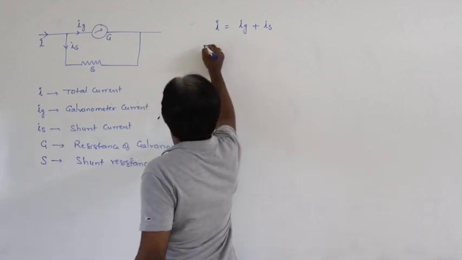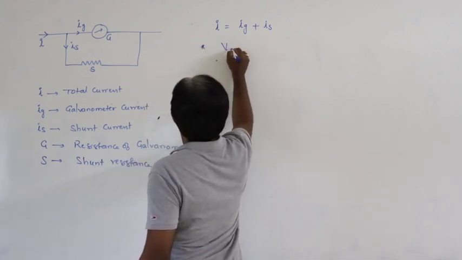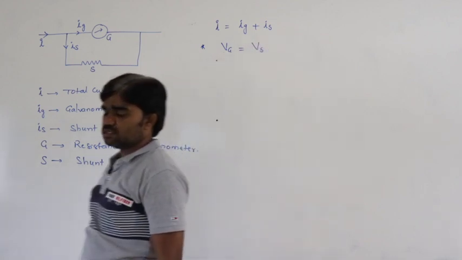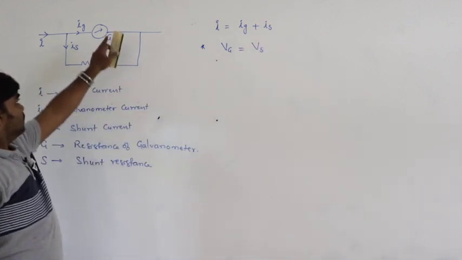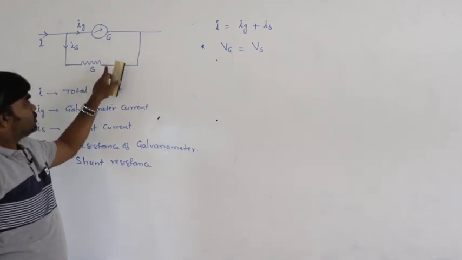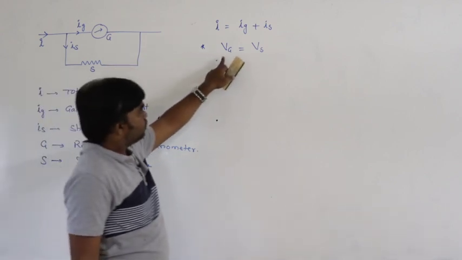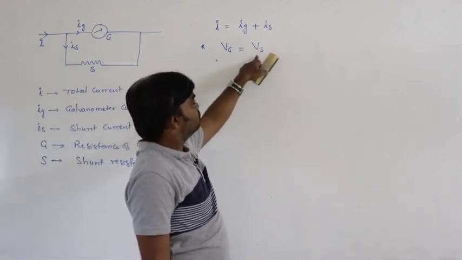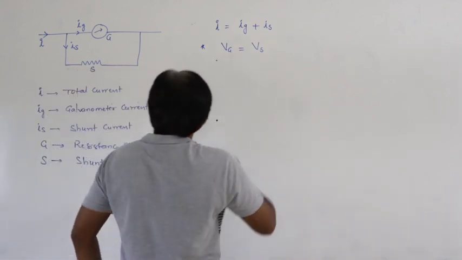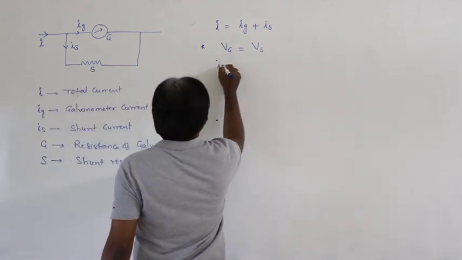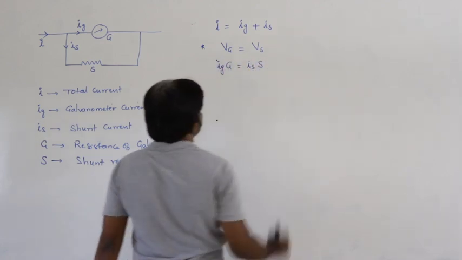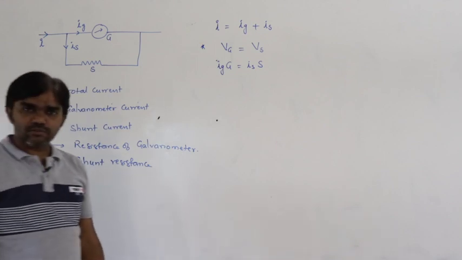Next, the potential across the galvanometer must be equal to the potential across the shunt resistance, because the galvanometer and shunt are in parallel. So the potentials are the same.